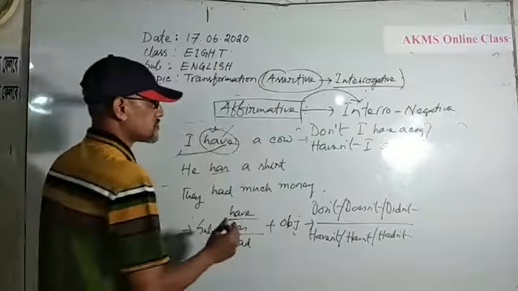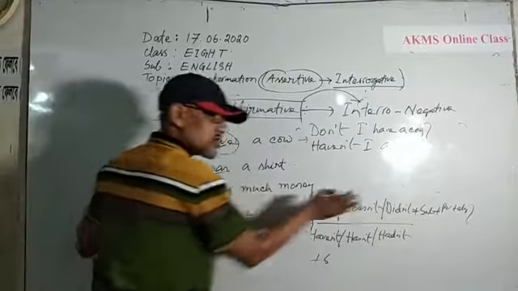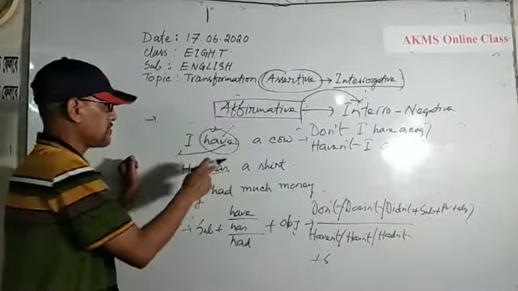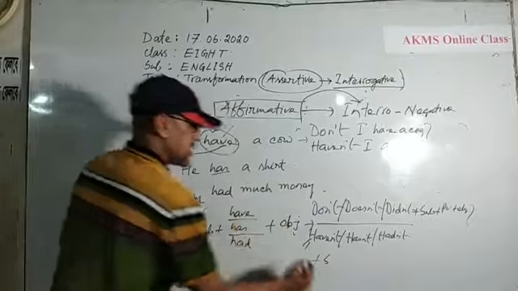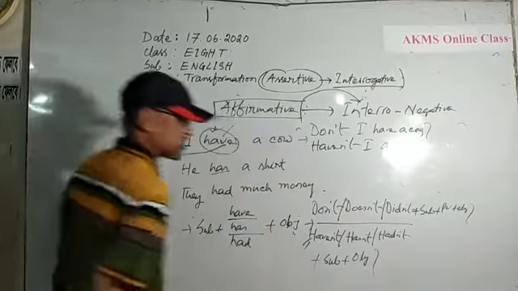Then after do, does or did, you should use subject, principal verb and object. That means have, has or had. You cannot use had again because had is the past form. I have used did here. You should use the base form of had. Then if you use have or has, then you should use subject and object and interrogation mark.